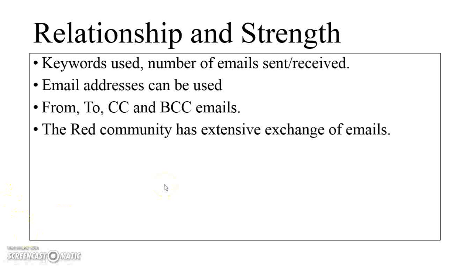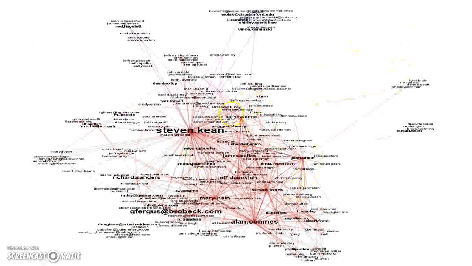Finally, the other way to look at email analysis is to consider the structure of a graph, like the one over here. If you consider this graph, you will notice that the red community is extensively involved in email exchanges compared to any other community presented by this network graph. So with that, this basically concludes my basic version of an email network analysis.